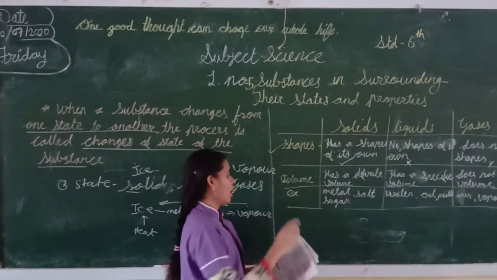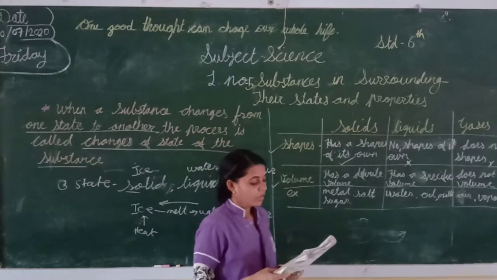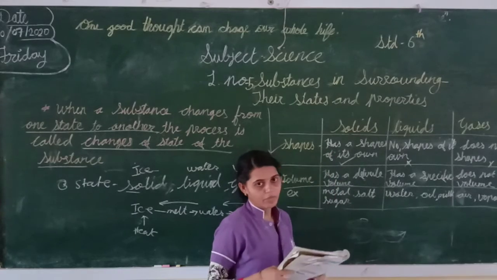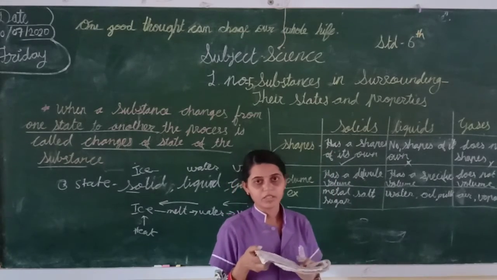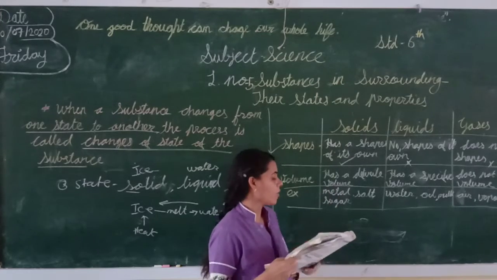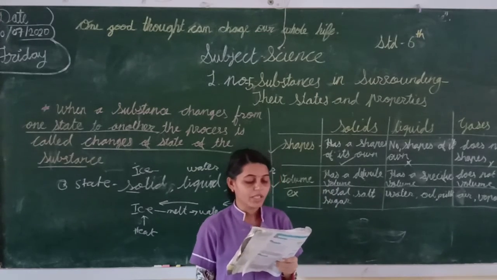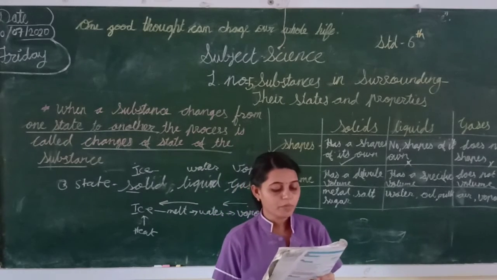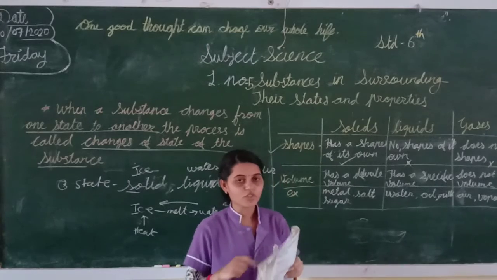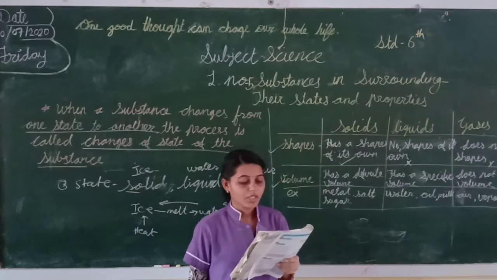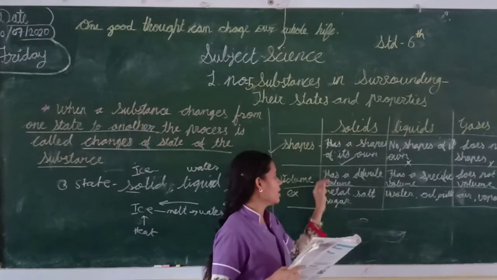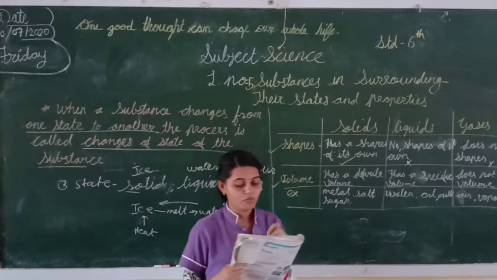Now next word, volume. Solid has a definite volume. If I take the weight, you can say 1 gram, 2 grams. So you can say it has a definite volume. Solids like sugar, sand, when poured on a flat surface, or on heating, you can change their shape. Solid has a definite volume.